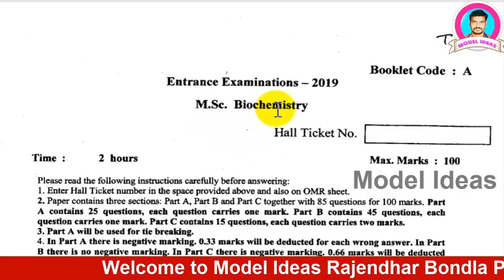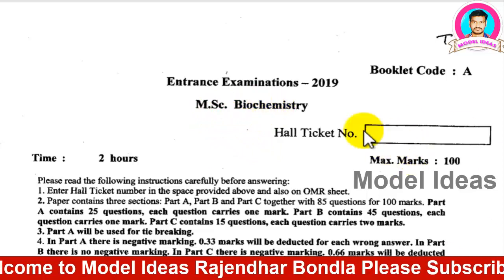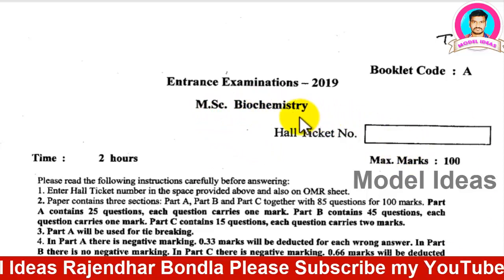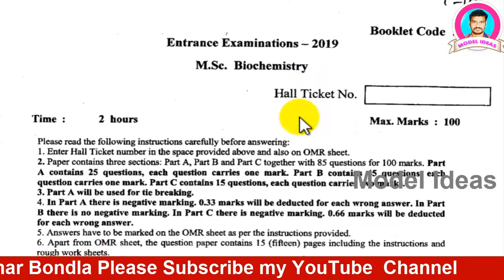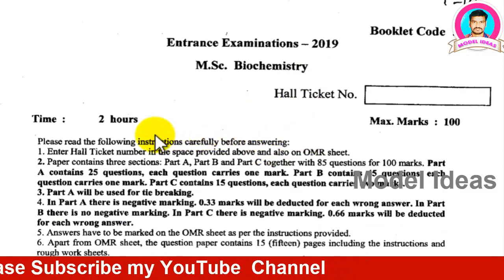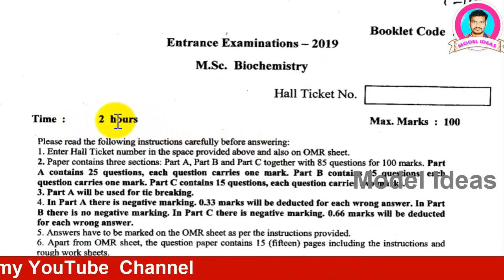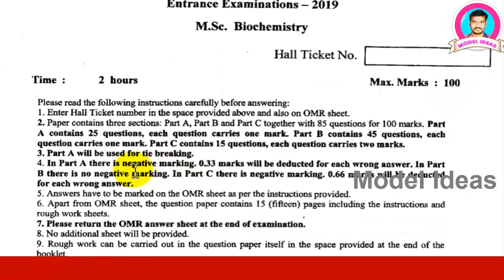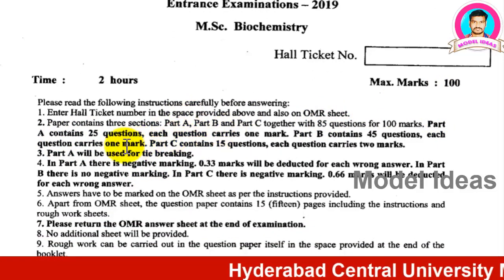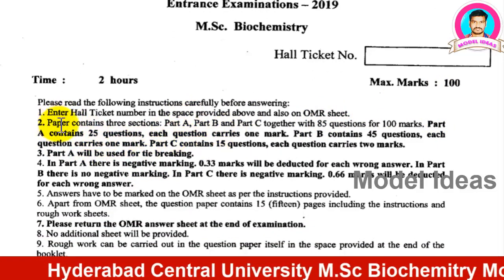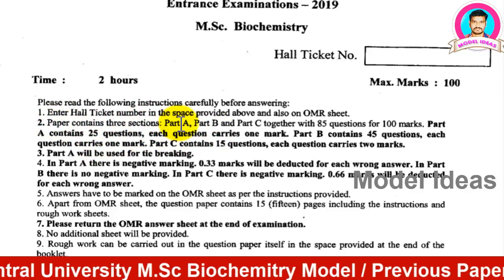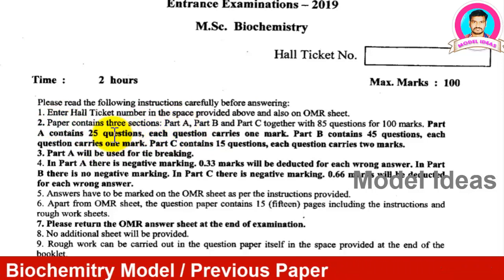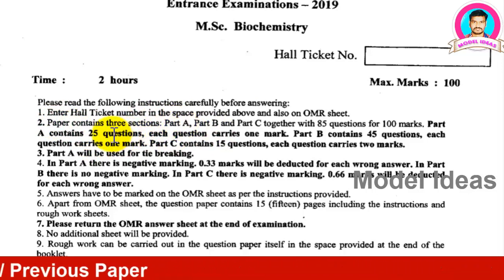Some of my subscribers have been asking me for Hyderabad Central University biochemistry papers. First of all, there are strict rules for this biochemistry paper. You have only 120 minutes and 100 marks, but there are 85 questions. Your question paper will be divided into three parts. Part A consists of 25 questions and 25 marks. Each question carries 1 mark.